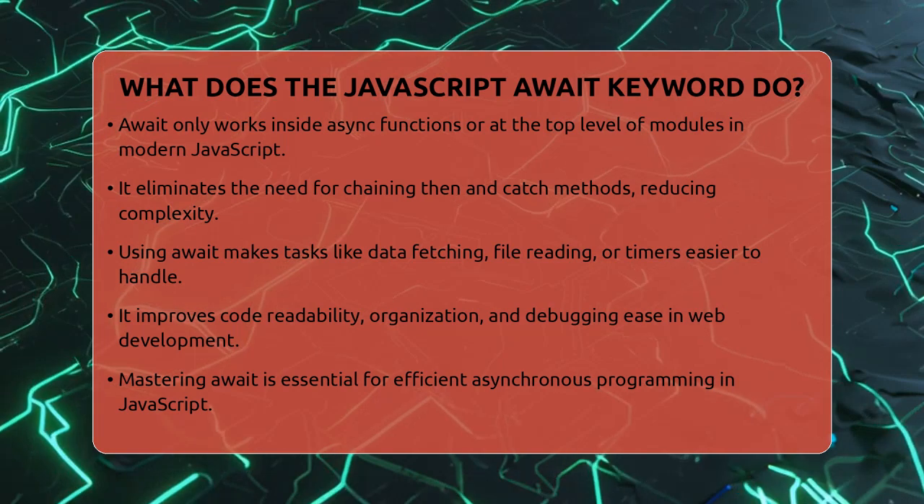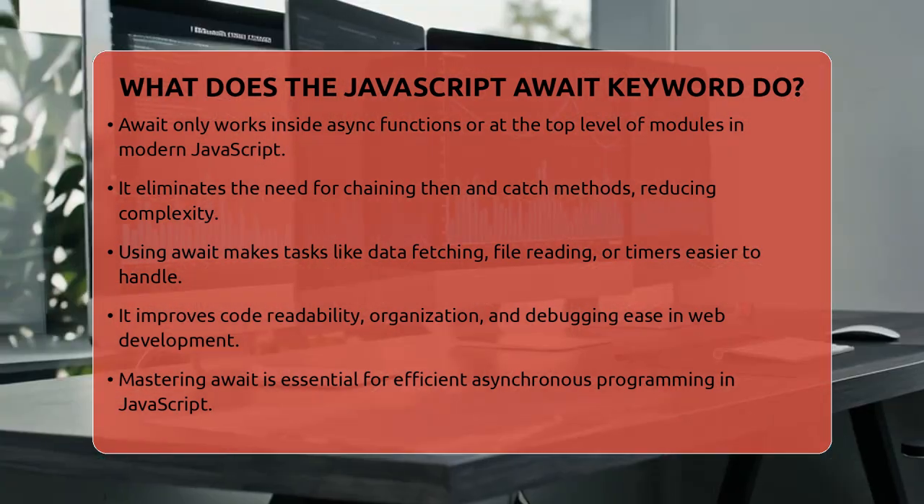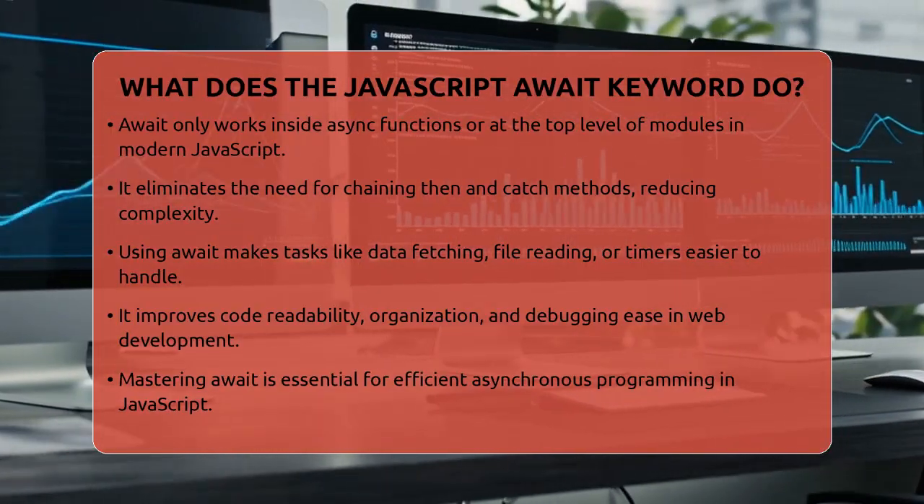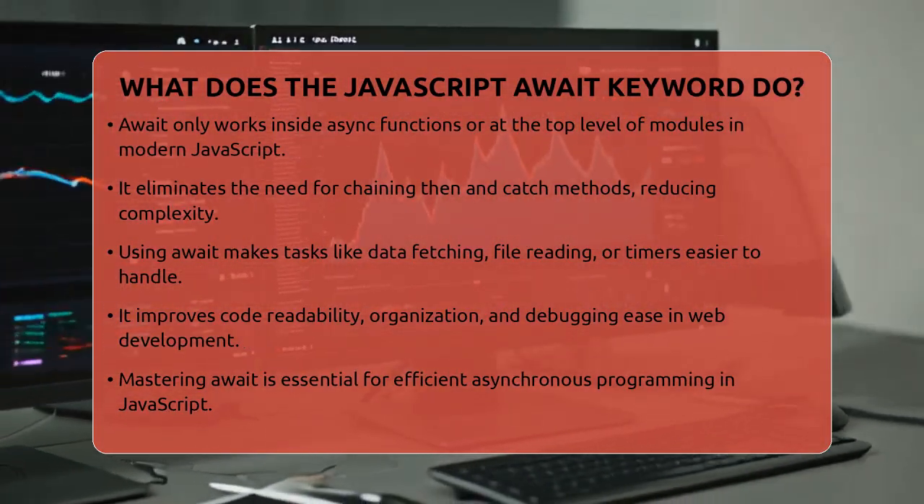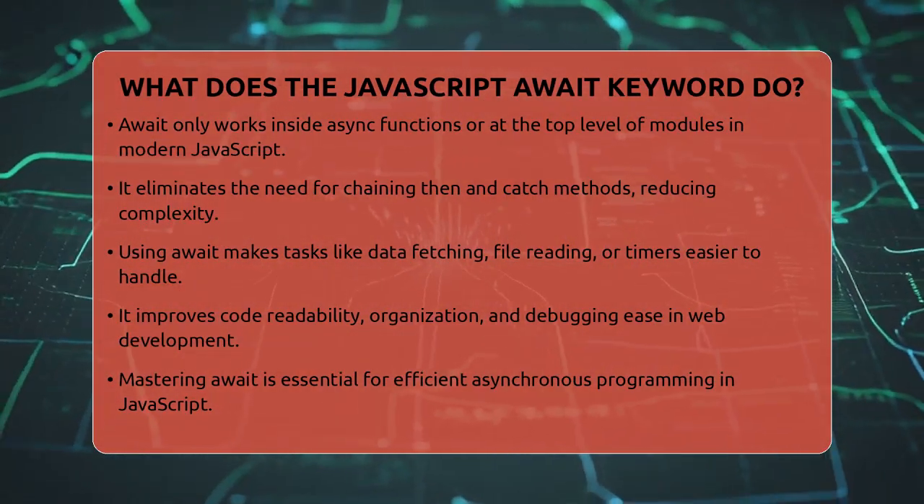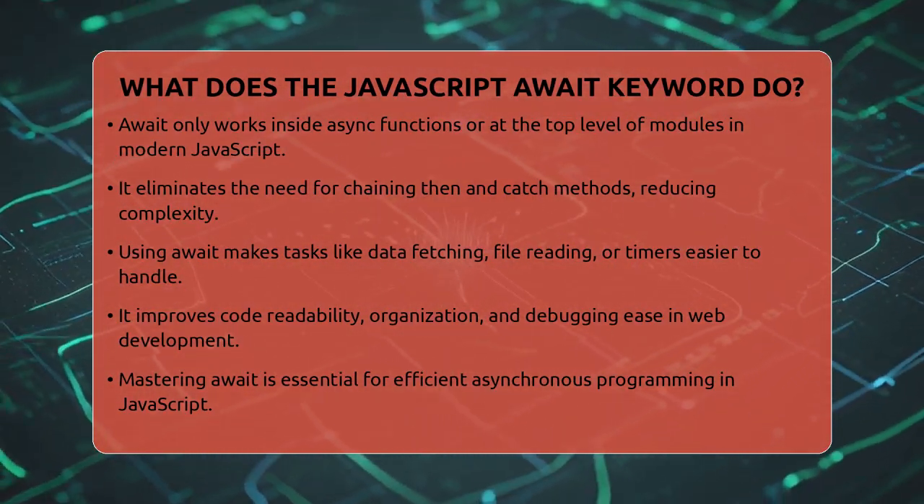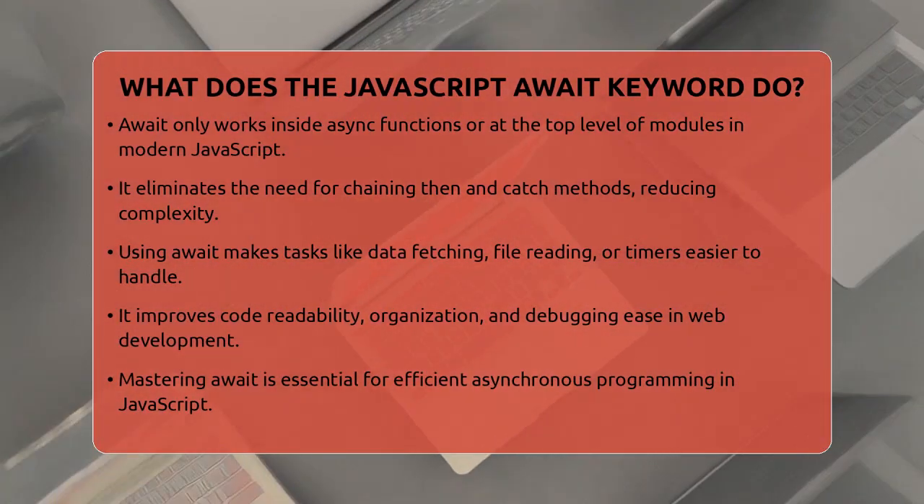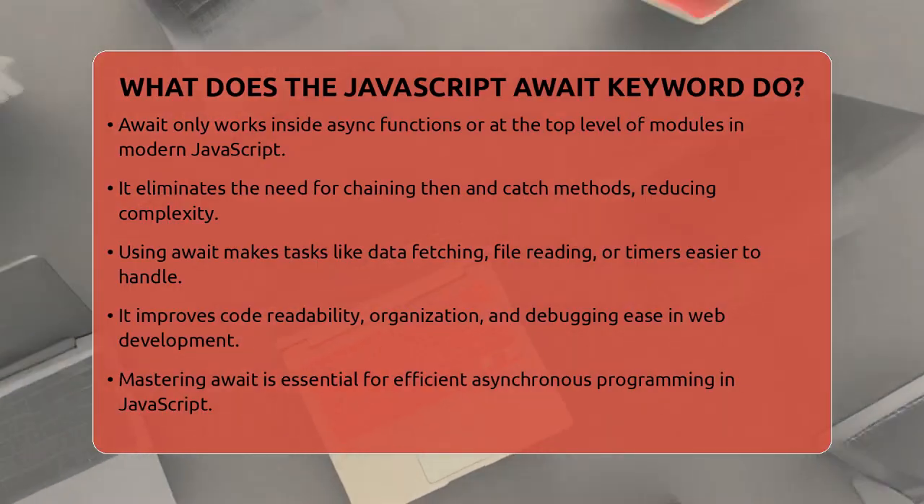When an error occurs, you can catch it with a try and catch block, which keeps your code clean and organized. In web development, handling data fetching, reading files, or waiting for timers are common tasks. Using await makes these tasks easier to manage. It helps you write code that is cleaner, more readable, and easier to debug.